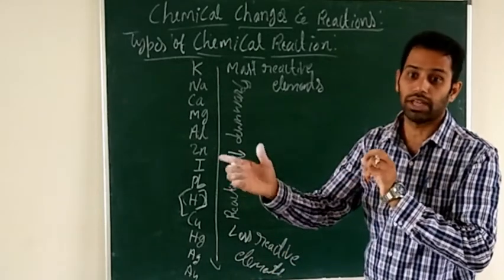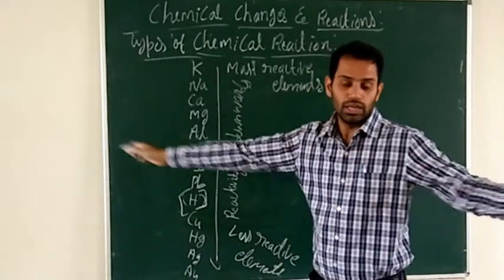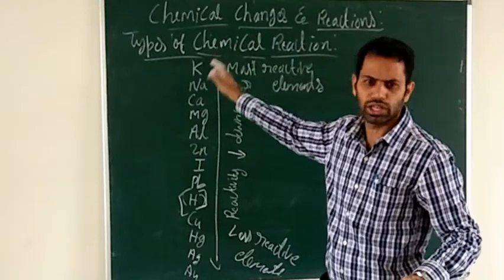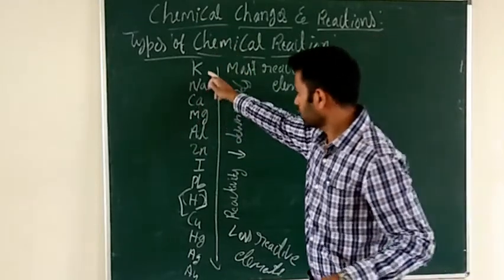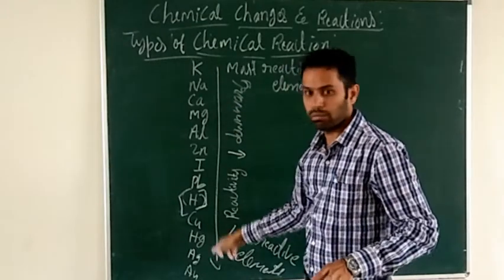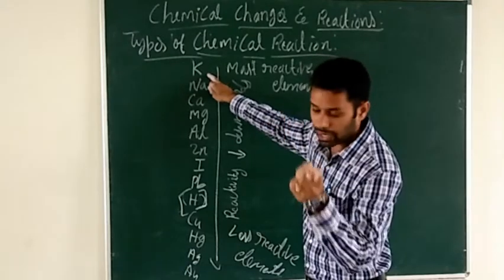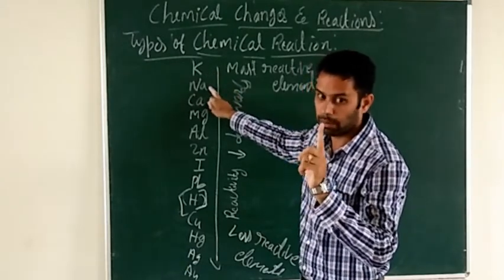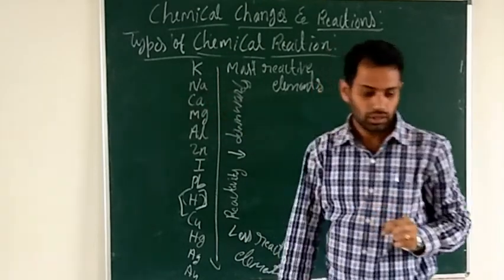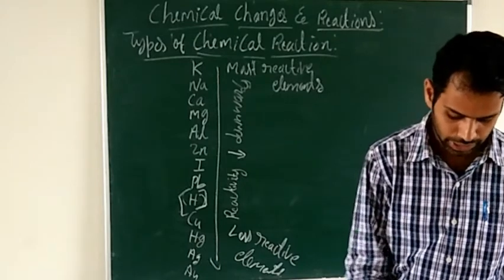While writing the displacement reaction you should be very careful. No other element can displace potassium because it is the most reactive. But potassium will replace the elements below it, for example sodium. Understood? So this is about the displacement reaction.